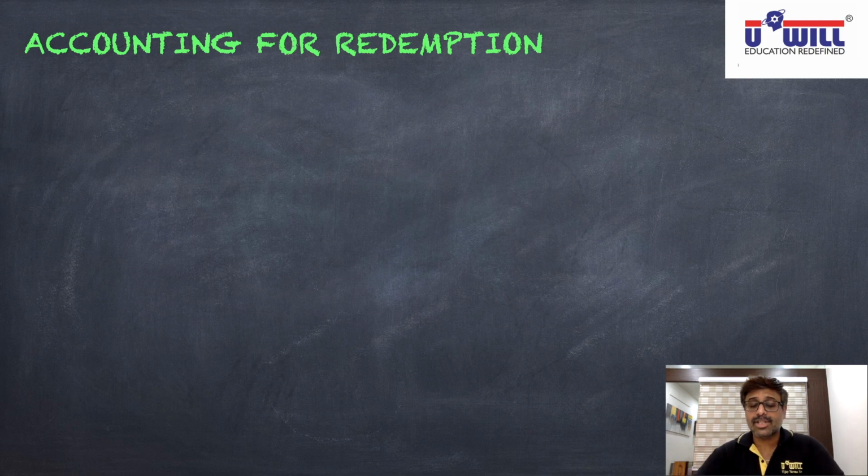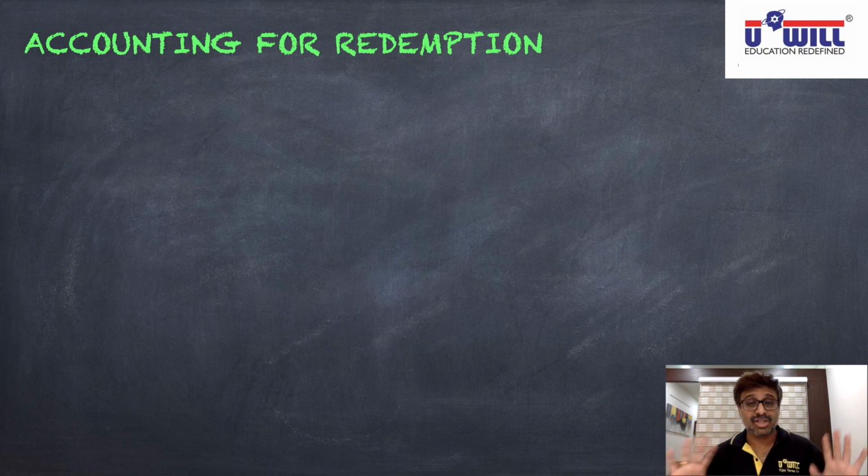What is the second condition? Check it in your notebooks. There are two sources. Number one, profits of the company. Number two, fresh issue of shares. Now understand this. If you redeem the preference shares from the first source, that is profits of the company, then you are using profits of the company in repaying the preference shares, but the hardcore reality is you must have cash also to pay the money.